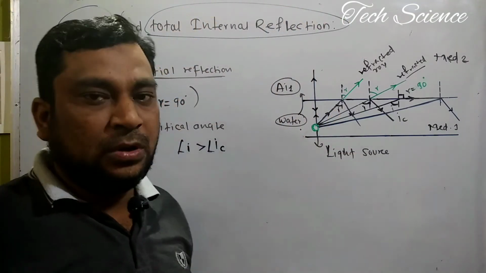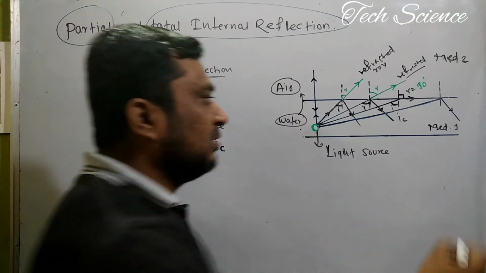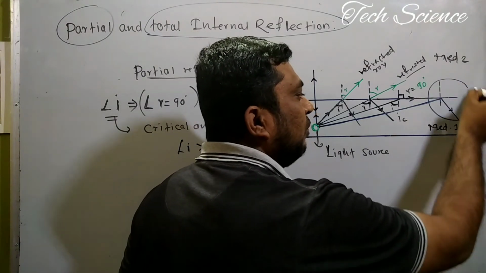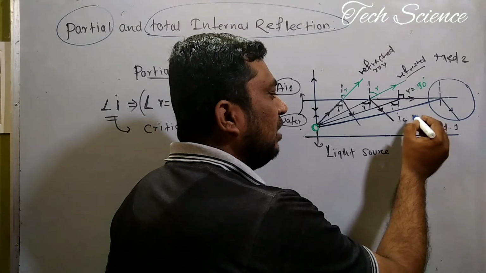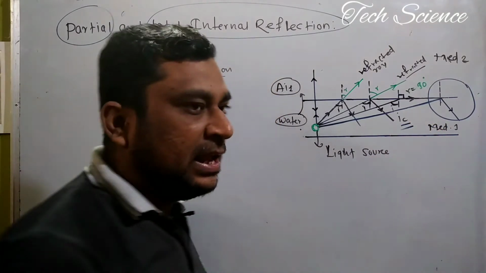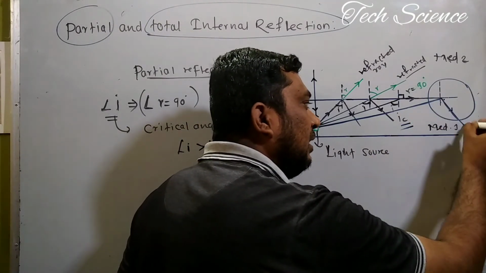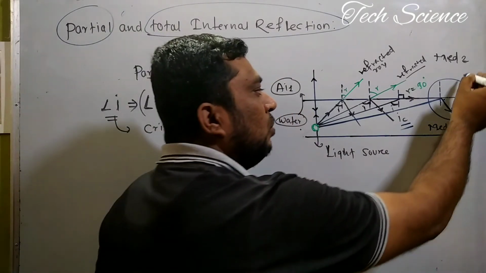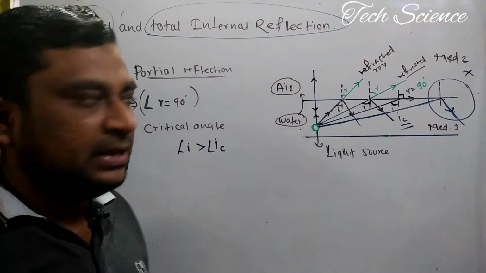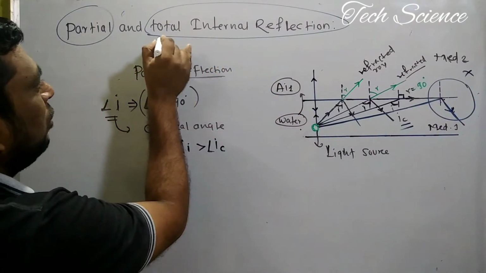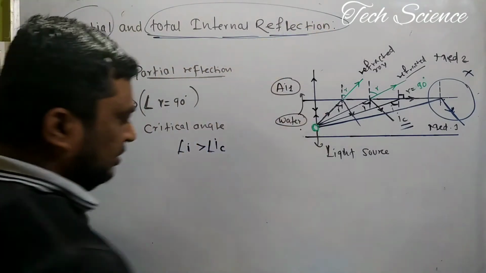When the angle of incidence is more than the critical angle, complete internal reflection occurs. There is no refraction at all. So this is the concept of total internal reflection.